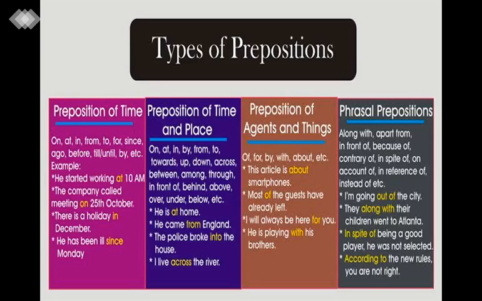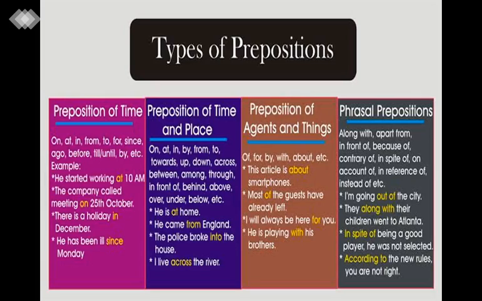Okay. Next one, the last one is phrasal preposition. Along with, apart from, in front of, because of, contrary of, in spite of, on account of, in reference of, instead of, etc. Like this are known as phrasal prepositions. I am going out of the city. They along with their children went to Atlanta. In spite of being a good player, he was not selected. According to the new rules, you are not right.